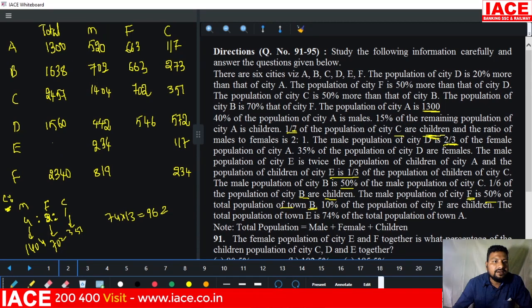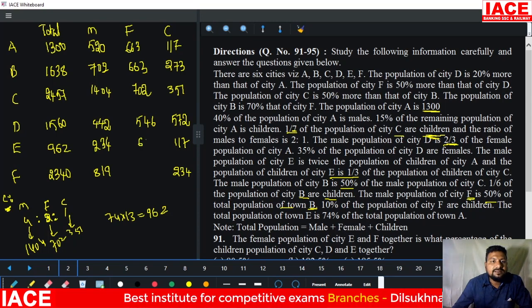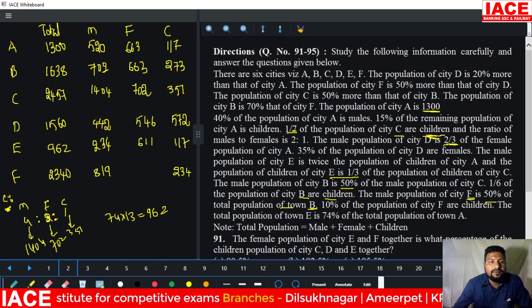We have to add 962. From 962, 234 and 117 will be removed. 234 plus 117 is equal to 351. When 351 is removed, you will get 611.